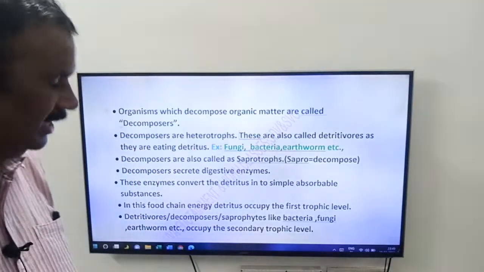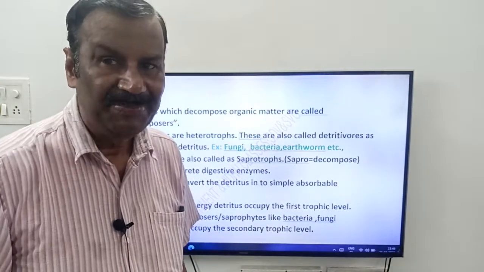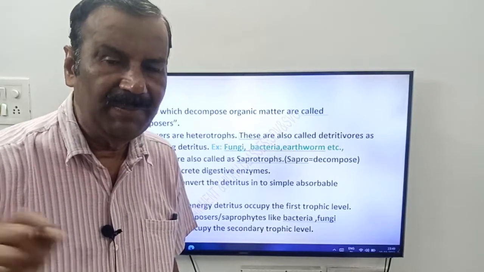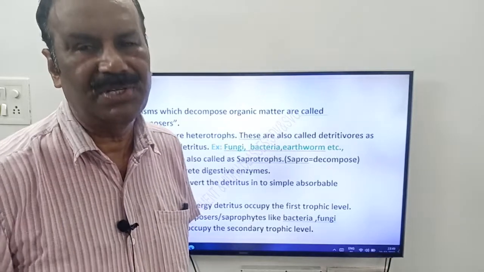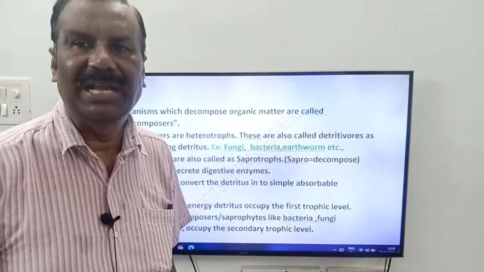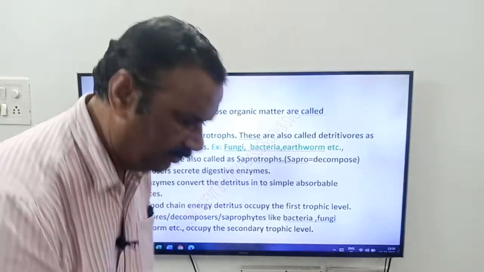First trophic level is occupied by detritus, second by detritivores.